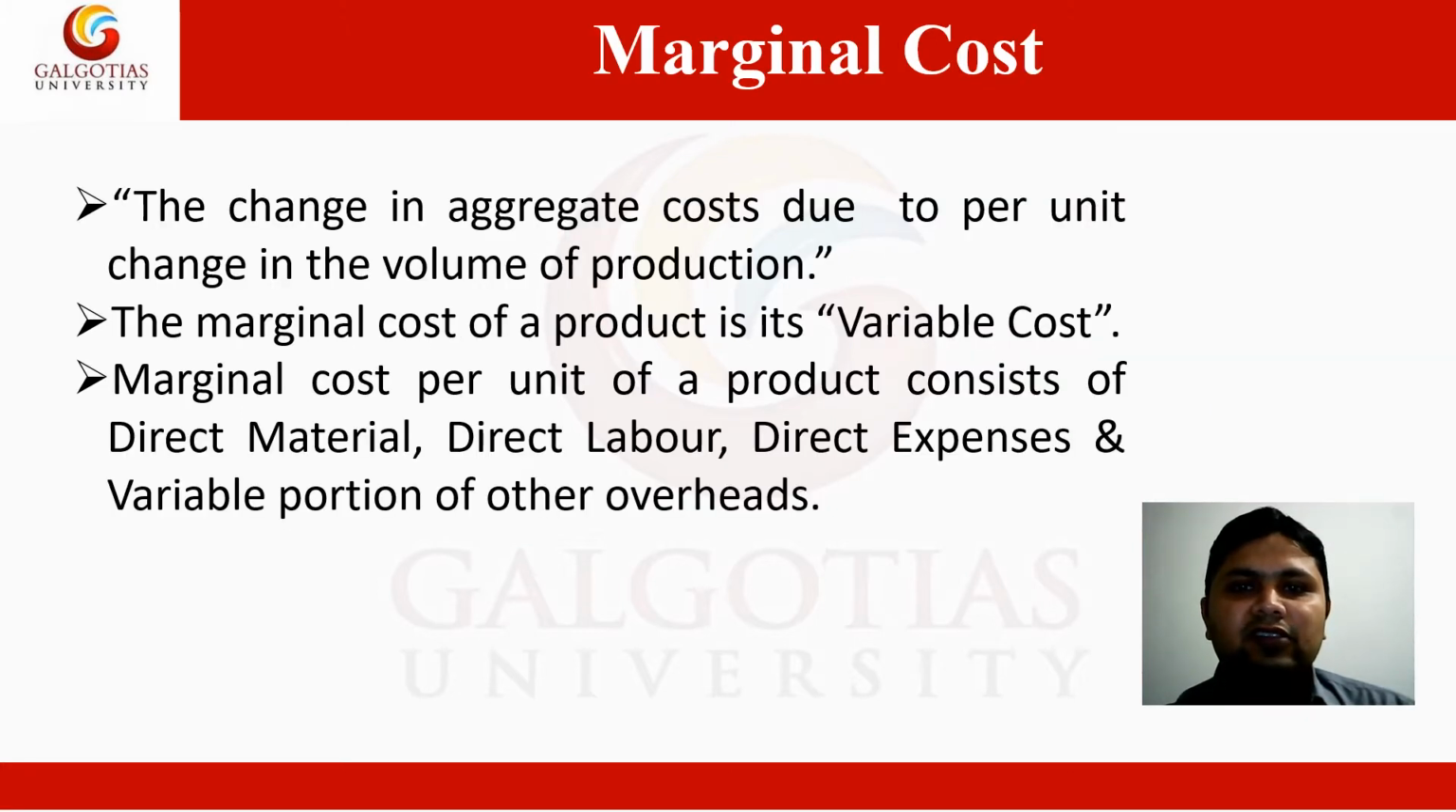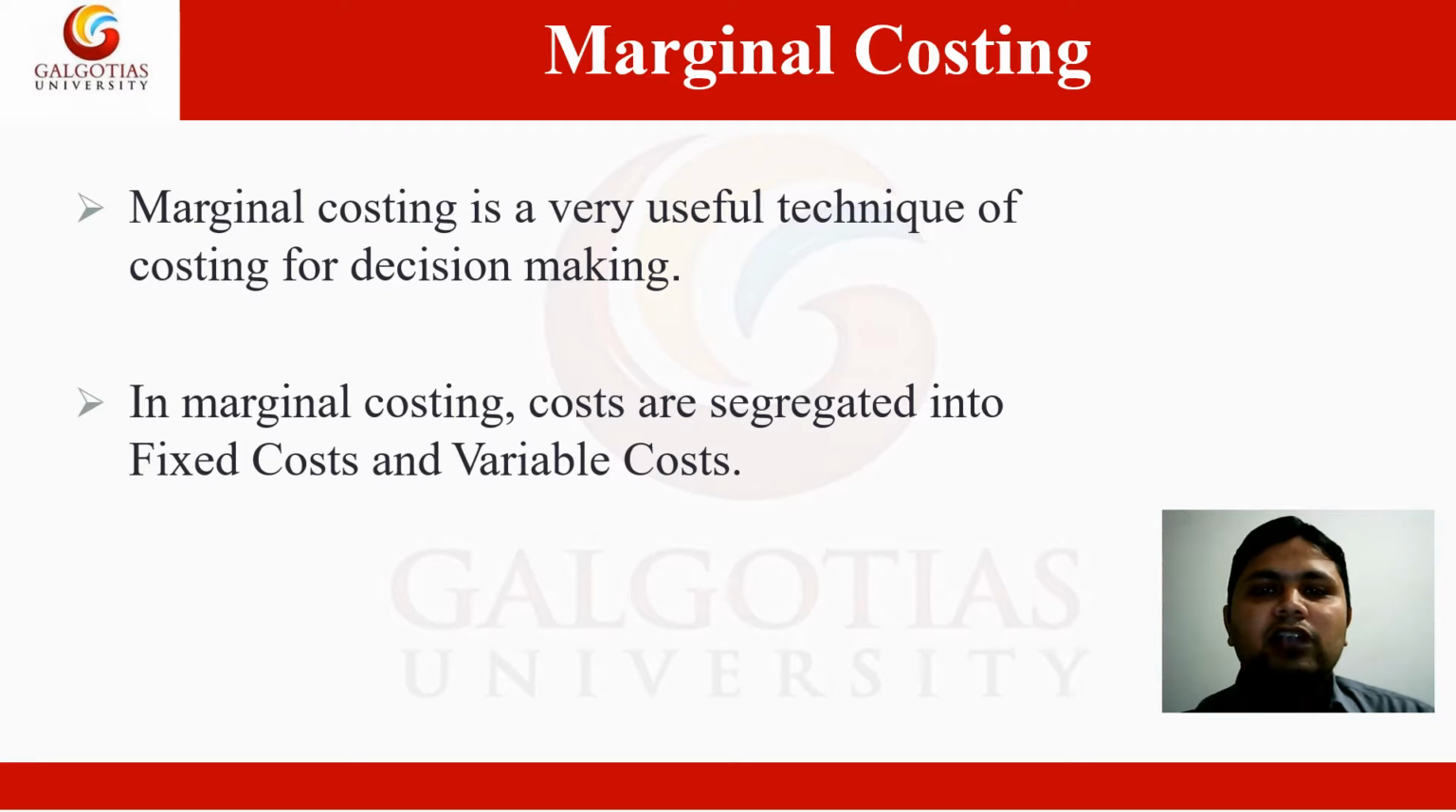Marginal cost is defined as the change in aggregate costs due to a change in the volume of production by 1 unit. The marginal cost of a product is its variable cost. Marginal cost per unit of a product consists of direct material, direct labor, direct expenses and variable portion of other overheads. Now, marginal costing is a very useful technique of costing for decision making. In marginal costing, costs are segregated into fixed costs and variable costs.